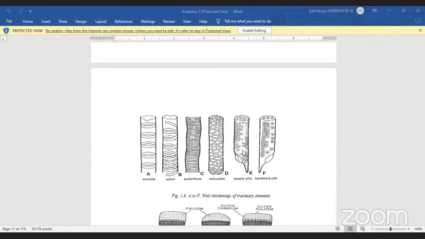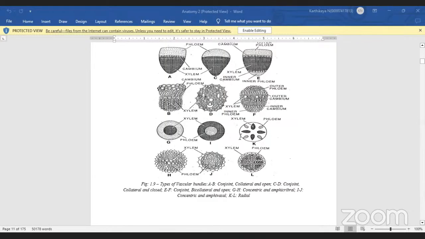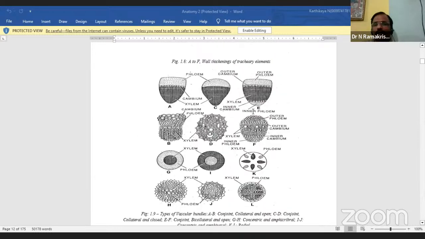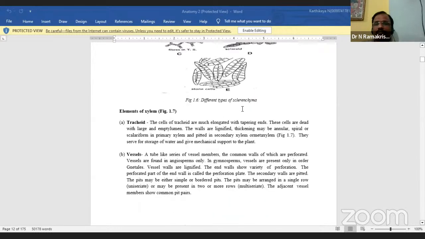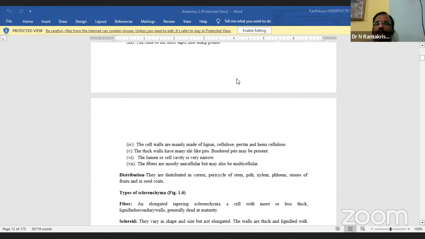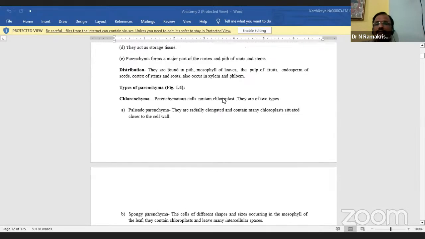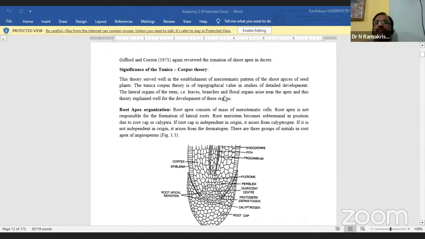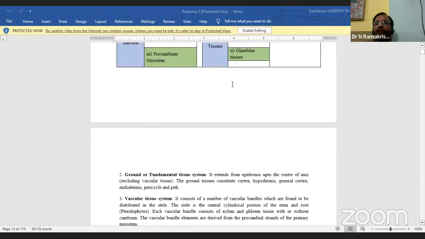Sir, is this one a long or short question? For example, sometimes it comes: describe the complex tissues, describe the simple tissues.